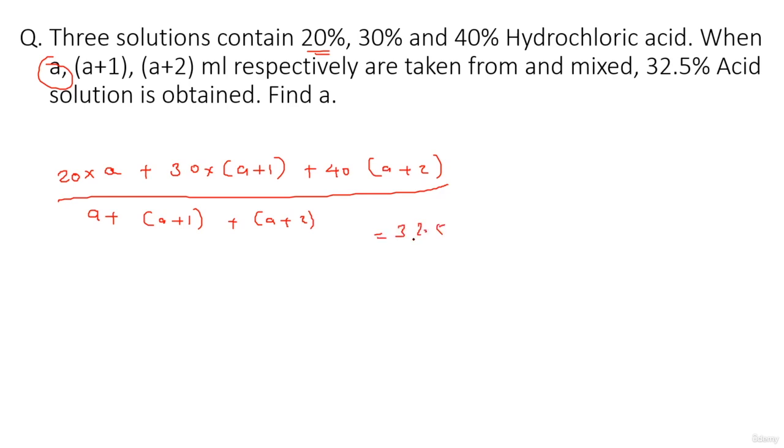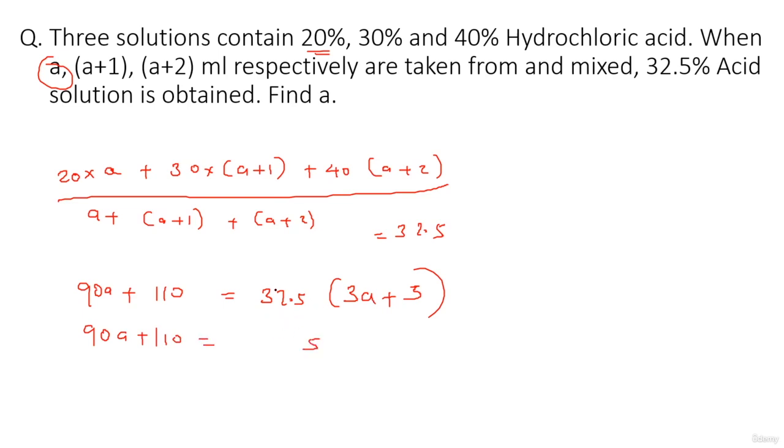Okay, so what we now do is try to simplify this and find the value of A. 20A plus 30A plus 40A, 20 plus 30 plus 40 is basically 90A, plus 30 and 80 will be 110. This will be 32.5 multiplied by A coming 3 times, so 3A plus 3, right? Solving this, we'll get 90A plus 110 is equal to 32.5 multiplied by 3.